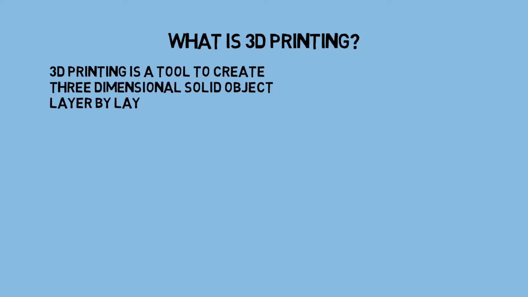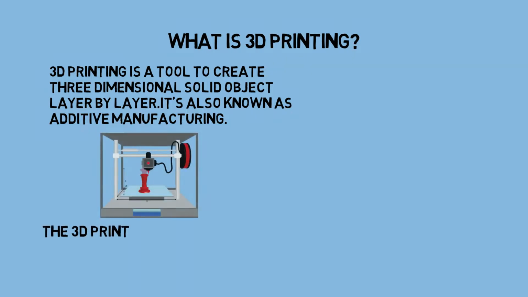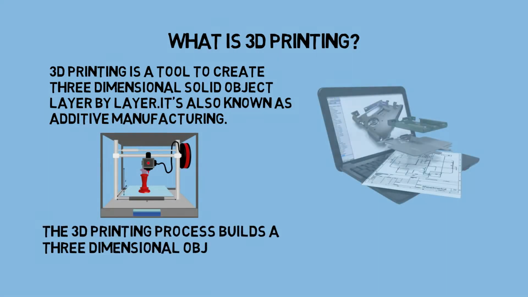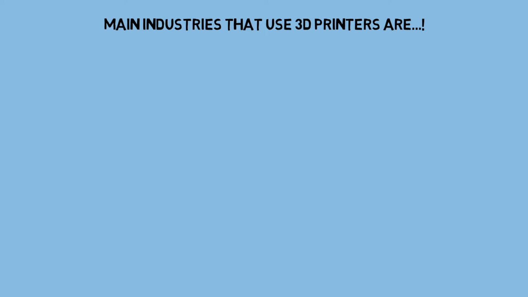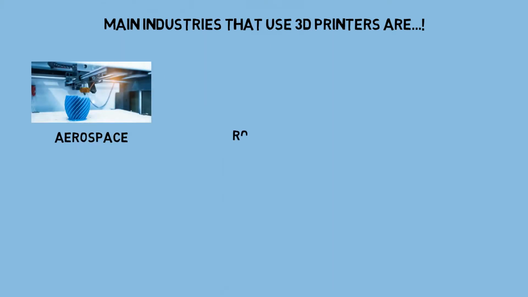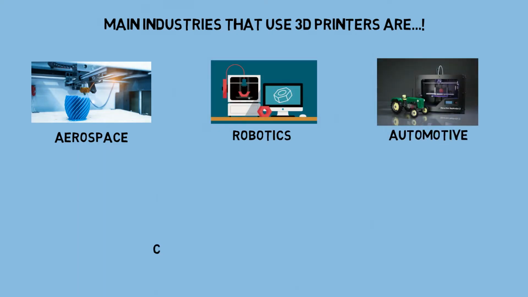Well guys, the major thing to achieve 3D printing is designing. Yes, we need to design the part, then convert it to the required 3D printed file and then print it. There are many designing softwares like CATIA, SolidWorks, Creo, etc. The main industries that use 3D printers are aerospace, robotics, automotive, civil, medical, etc. These industries came up with additive manufacturing because it's a more efficient way of production with the required specifications.